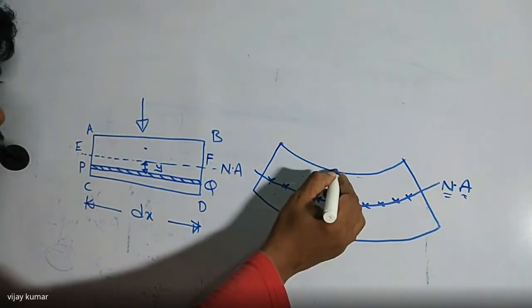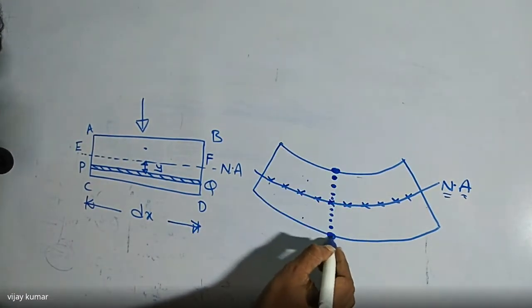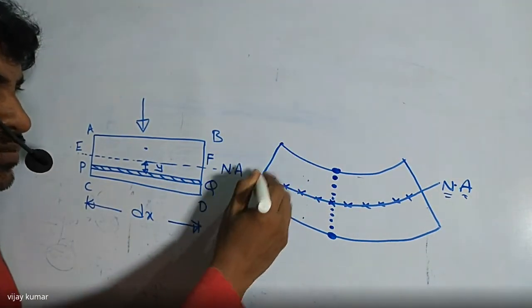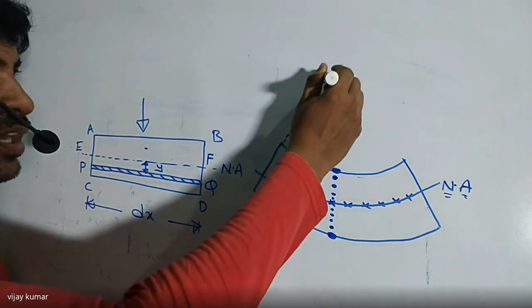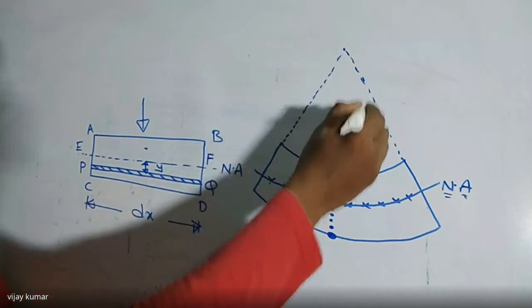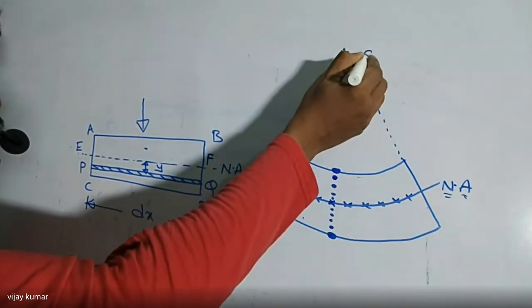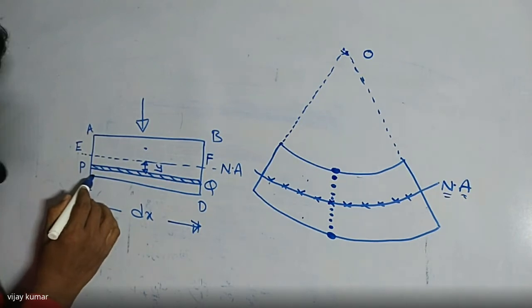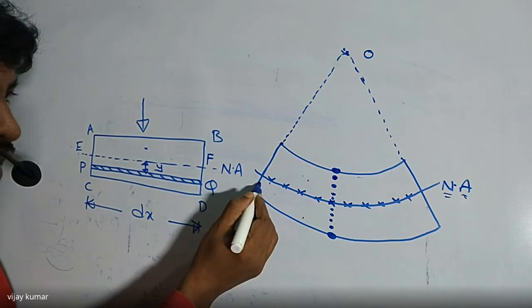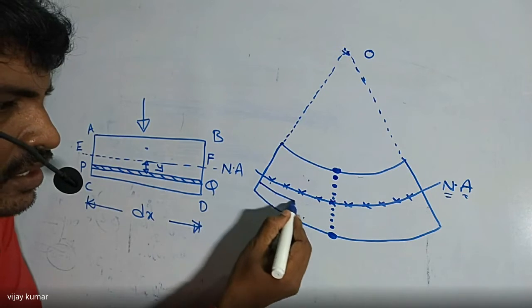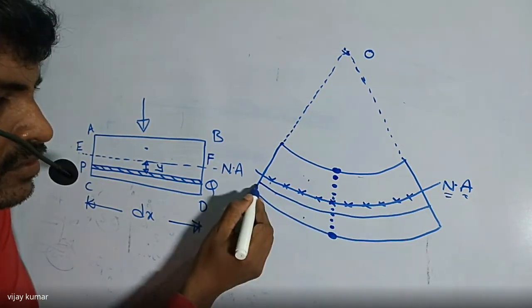Now here we have compression maximum. Here we have tension maximum. If you extend this line like this, and extend this line like this, these two intersect at one point. This point is nothing but O. This is the diagram before application of the external force, and this is the layer after application of the external force.